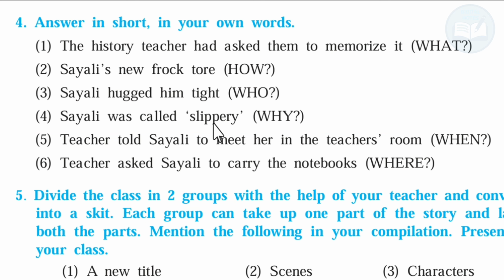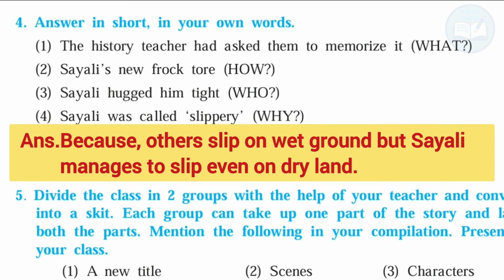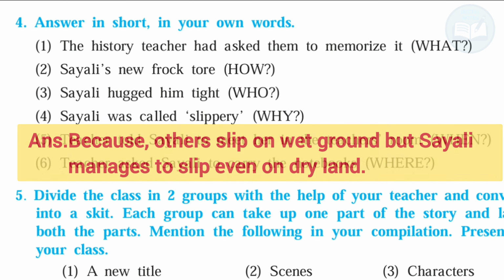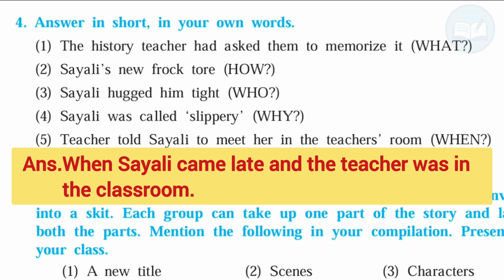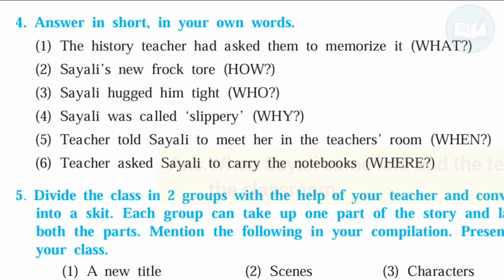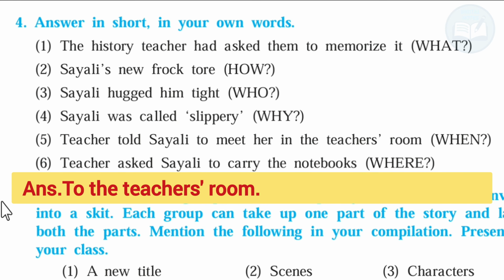Next. Silas was called slippery. Why? Because others sleep on a wet ground but Silas manages to sleep on a dry land. Fifth question. Teacher told Silas to meet her in the teacher's room. When? Answer. When Silas came late and the teacher was in the classroom. Sixth question. Teacher asked Silas to carry the notebooks. Where? Answer. To the teacher's room.